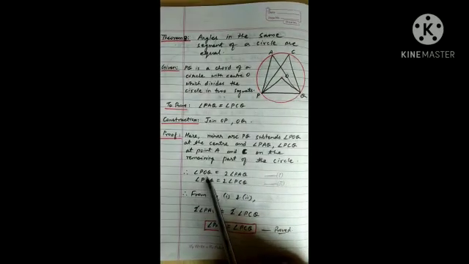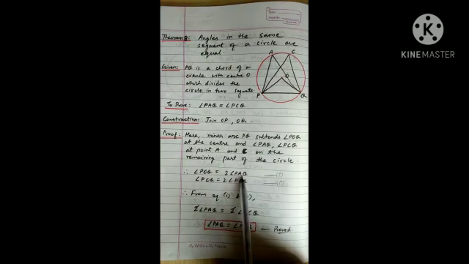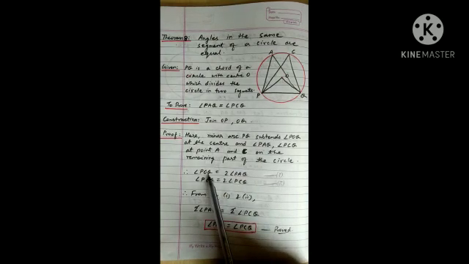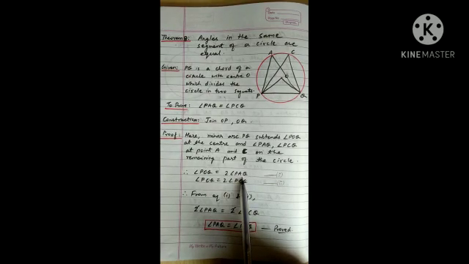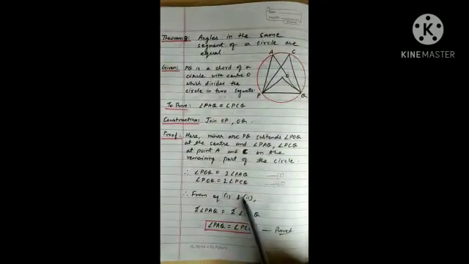According to theorem number 7 of circle, angle formed by an arc at the center is double the angle, is twice the angle formed by the same arc at the remaining circumference of the circle. So angle POQ at the center will be equal to twice of angle PAQ. Similarly, angle POQ will be equal to twice of angle PCQ.